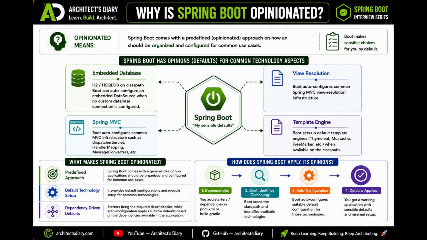Let's take an example of an embedded database. H2 is available on the classpath. It means that we have added a dependency of H2, but we haven't provided our own data source configuration. In this case, Spring Boot can auto-configure the embedded data source for us. We don't have to provide database host, port, or URL for the basic embedded setup.